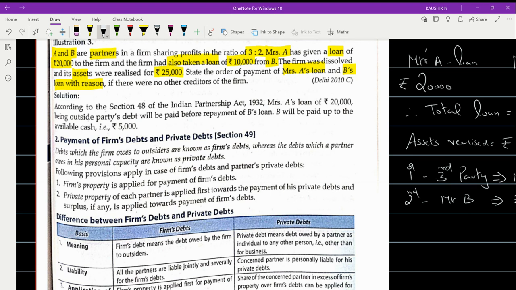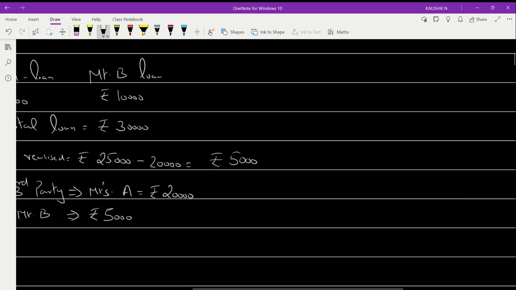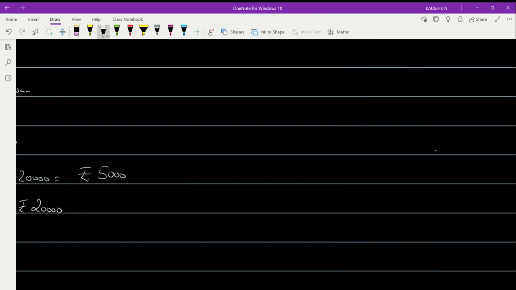Now, suppose the same problem, instead of mentioning Mrs. A and Mr. B, the question gets slightly changed, let me make the changes over here. The firm borrowed rupees 30,000 as loan from the following members.